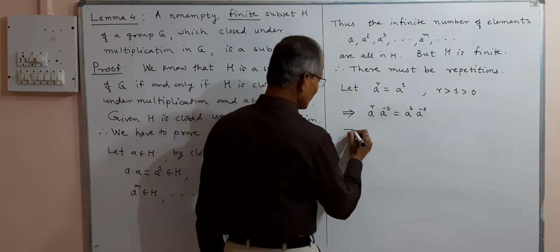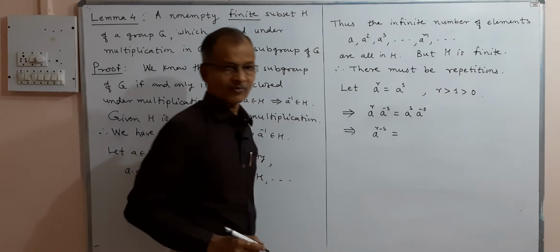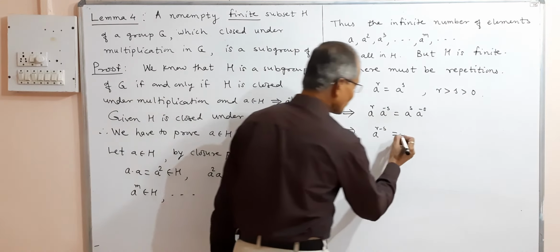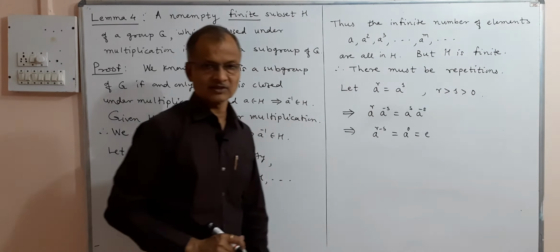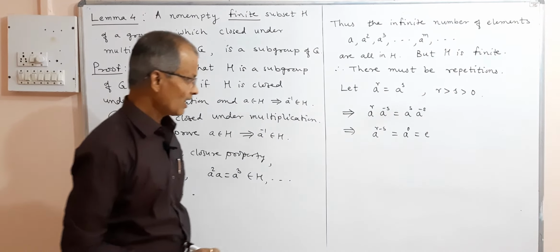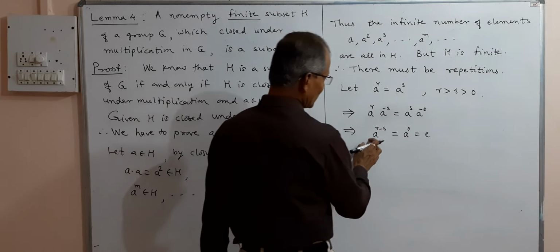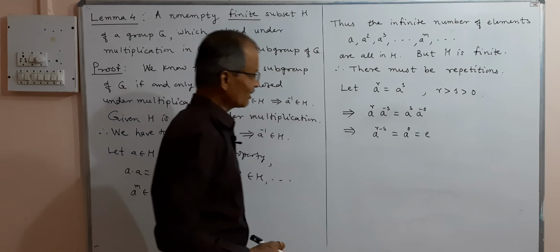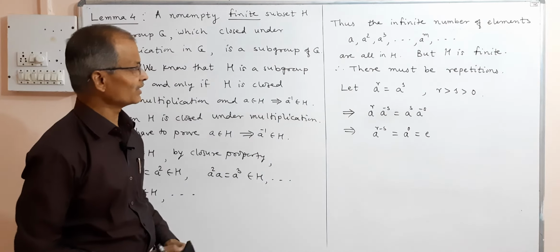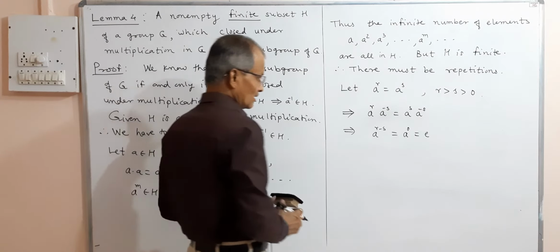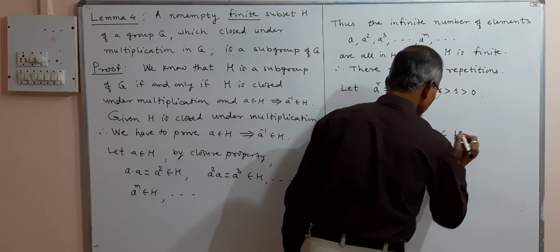And this will be a raised to r minus s using laws of indices, and a to the power 0, but a to the power 0 we consider as the identity element. It is defined to be the identity element, and hence the identity element belongs to H. A raised to r minus s belongs to H because these are the infinite number of elements in H, and thus the identity element exists in H.